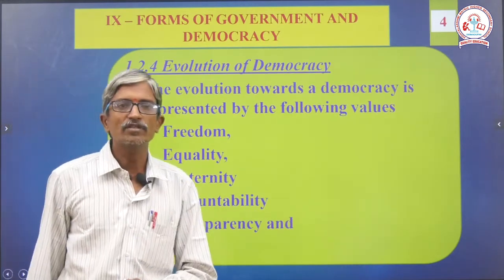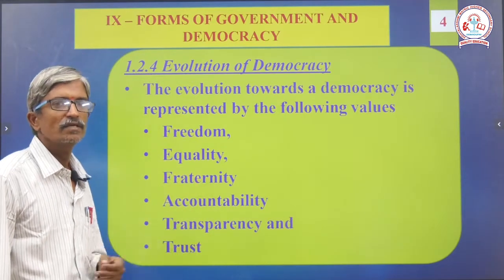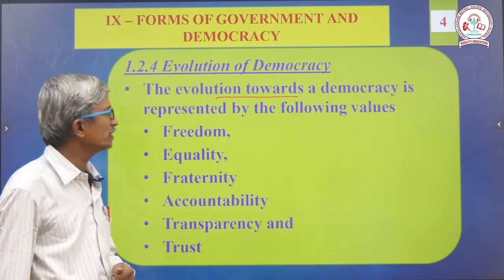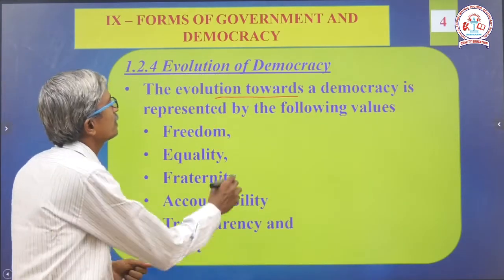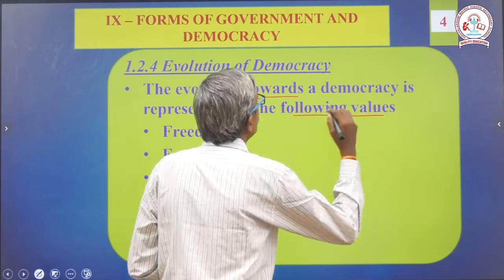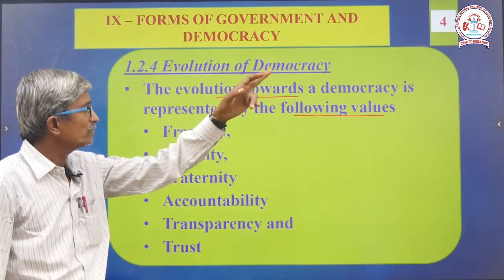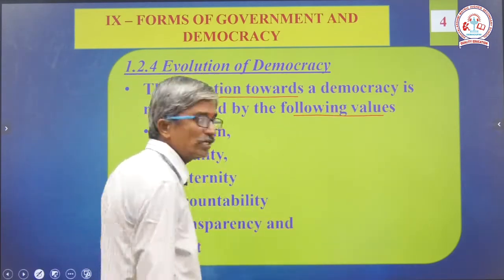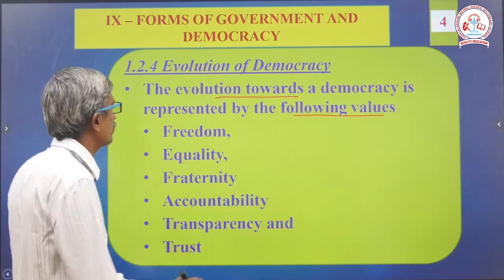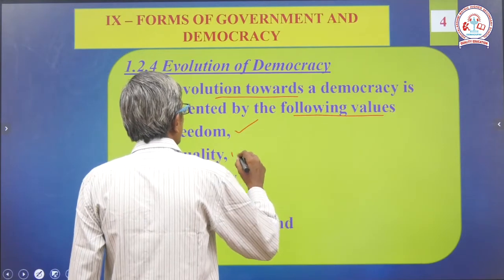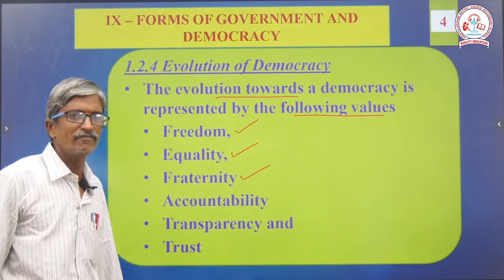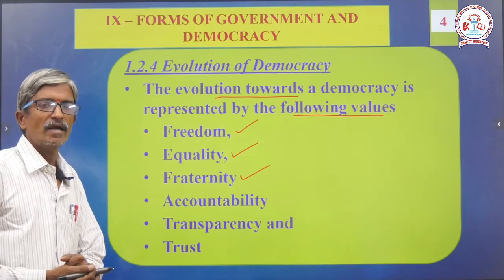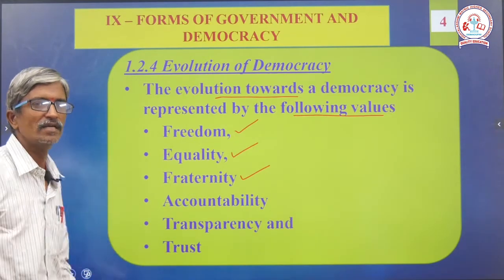Next, evolution of the democracy. We will see some special character features. The evolution towards a democracy is represented by the following values. What are the special values? There are 6 important values. Number 1, freedom, equality, fraternity. First 3 we will see one by one, part A, part B, like that we can understand, not memory. We can understand.